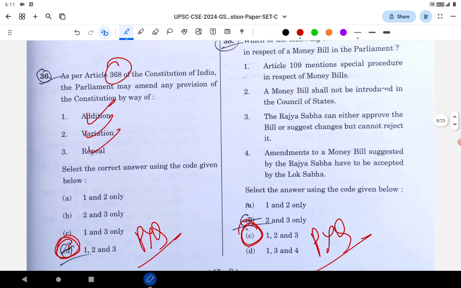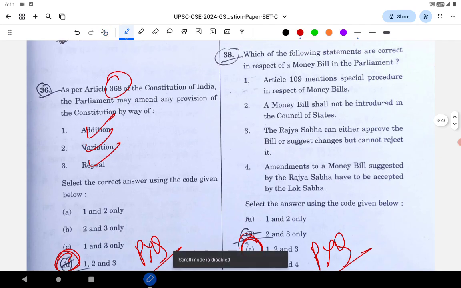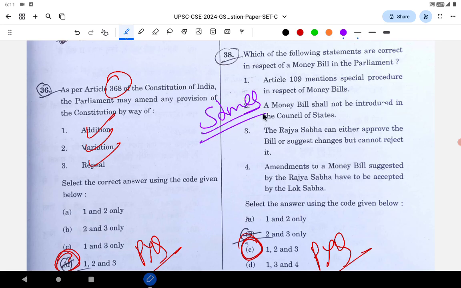Next is the money bill. Again, UPSC. I think if you take 10 years of papers, UPSC has asked a question related to money bill, I am sure, at least 5 times in the last 10 years. The correct answer: option 1 is correct, option 2 is correct, option 3 is correct, option 4 is wrong. So it's again a PYQ question.